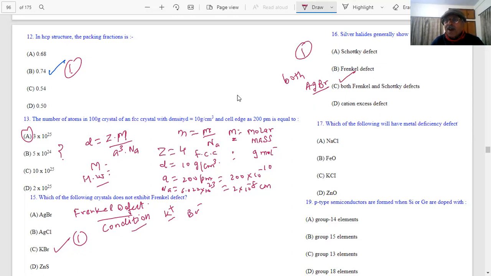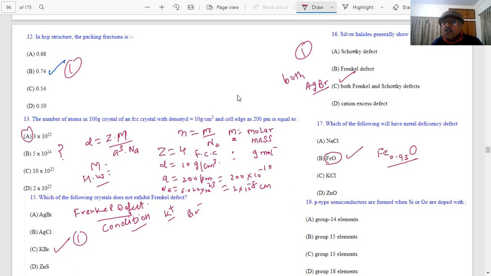Which of the following will have metal deficiency defect? Metal deficiency defect will be in NaCl, FeO, KCl. FeO, option B. This is a very important question. You know how we write the formula of FeO: Fe 0.95 O.